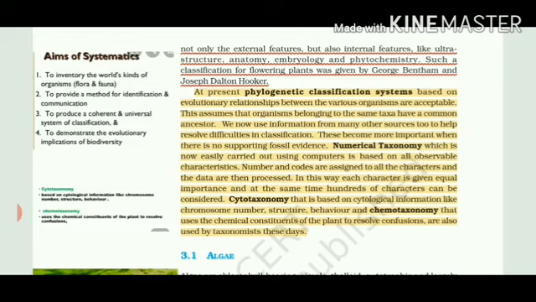Cytological means, I am repeating, cell information. Like how many chromosomes are there. Chromosomes can be 24, chromosomes can be 36. Then structure: chromosome structure can vary from plant to plant. And their behavior. Here behavior means which kind of chromosomes will pass on from one generation to another.